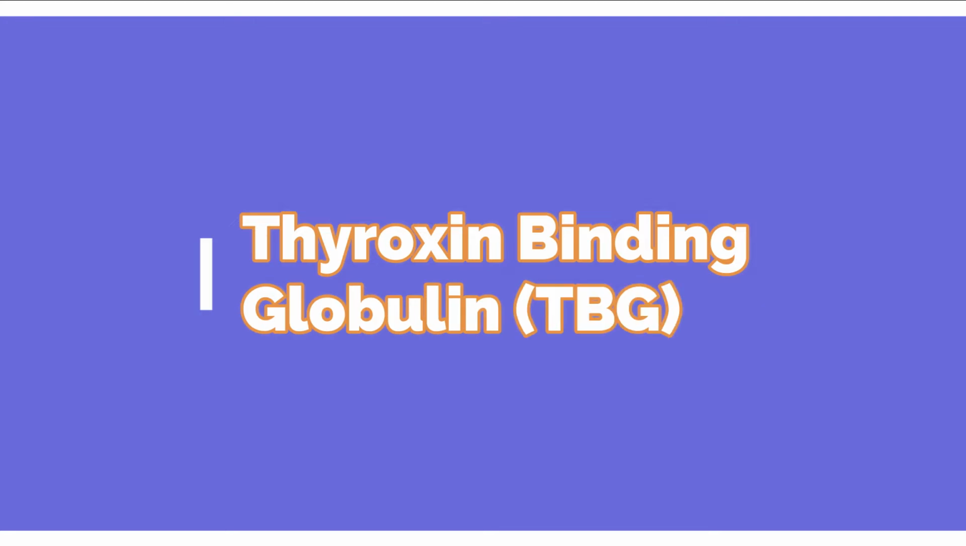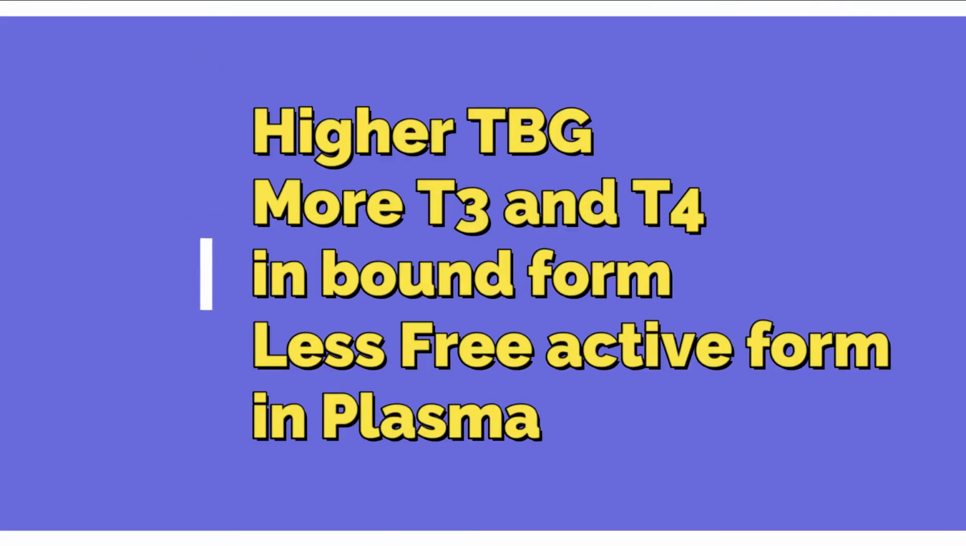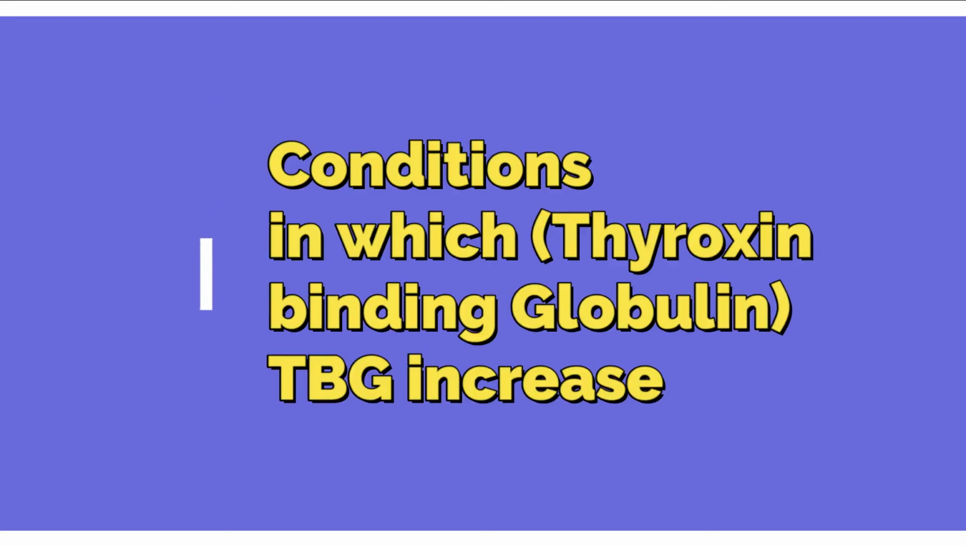Thyroxine is transported by the thyroxine binding globulin. Don't confuse it with the thyroglobulin, which was involved in the synthesis of thyroxine. The higher the amount of thyroxine binding globulin, the higher the amount of T3 and T4 will be in the bound form and less amount is free available. As we know, only the free available is the active form. Can you name the conditions in which the TBG increases?